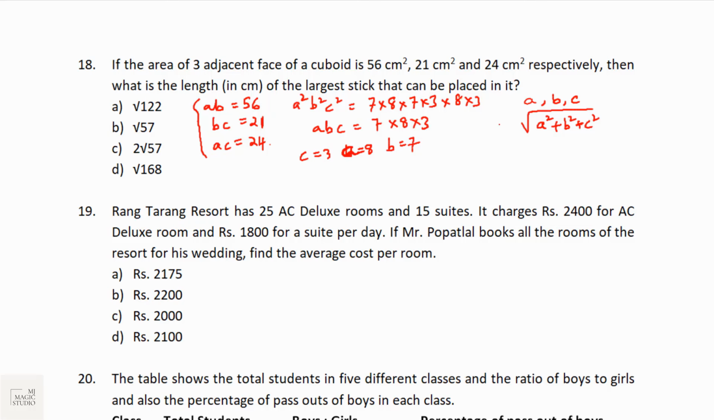So the length of the largest stick, that is the length of the diagonal, would be root over A square 49 plus B square 64 plus C square, 3 square is 9. 49 plus 64 plus 9 is equal to 122. So it should be root over 122. Option A should be the pick.